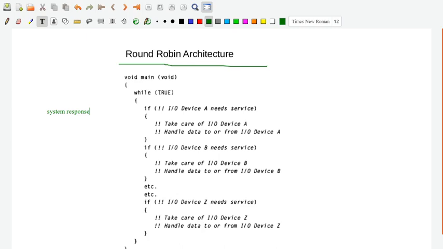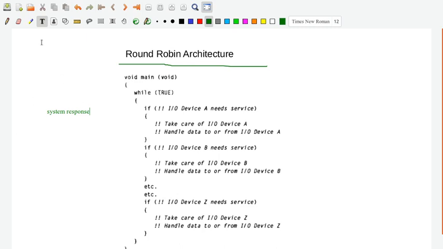Because if you go for a complex architecture, there are issues like cost that come into the picture. Whereas if we go for a simple architecture, cost will not play any role here, but performance will. So if performance is not critical, then you can definitely go for the very simple architecture. That is one of the architectures you are seeing in the slide here, the round robin architecture.